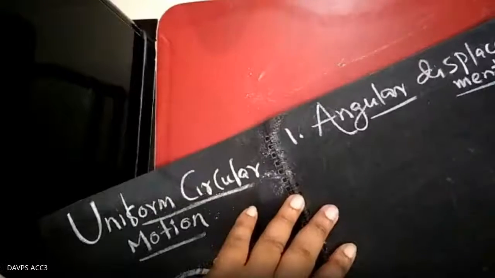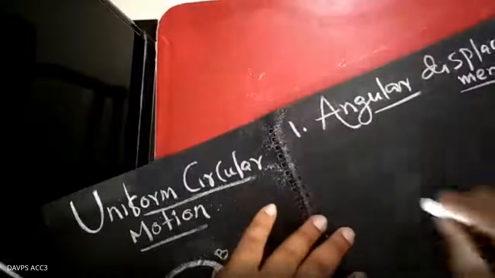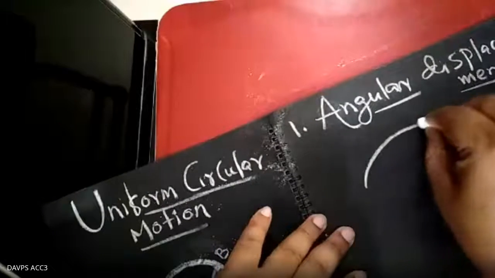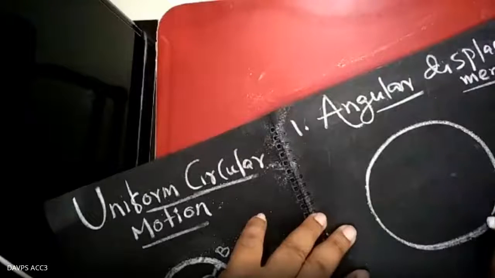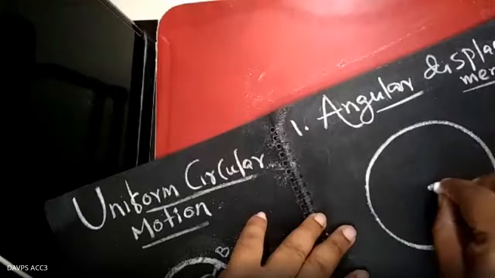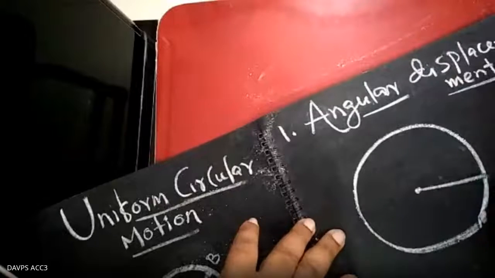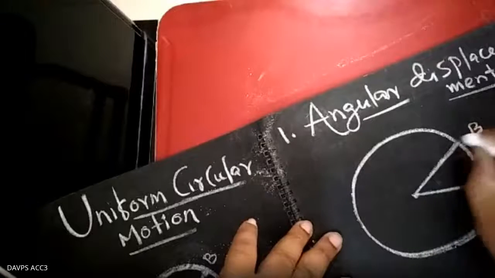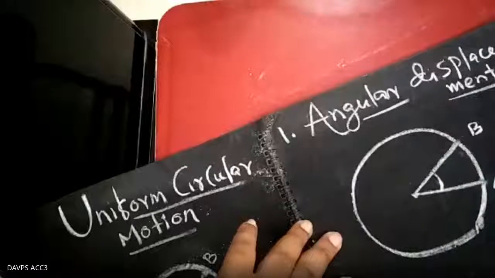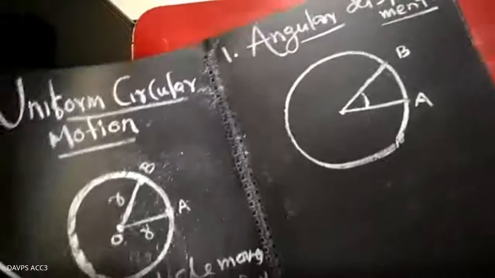Whenever the body is moving in a circular path, what will be the angular displacement? Just look here. This is the circle, this is the center, and this is the radius vector, A to B. If it moves from A to B, whatever angle is described is called the angular displacement. Sir, please show the full page. Just a minute. Clear now?